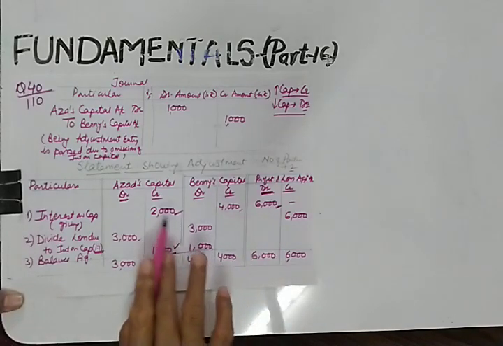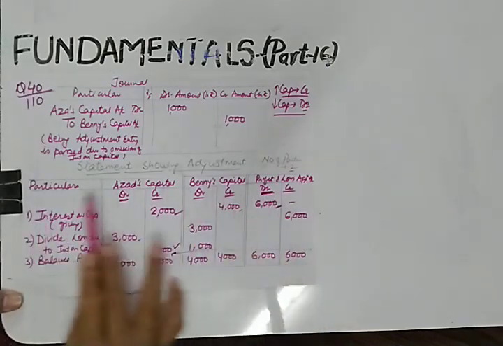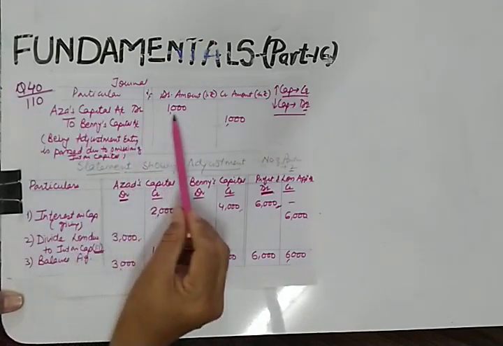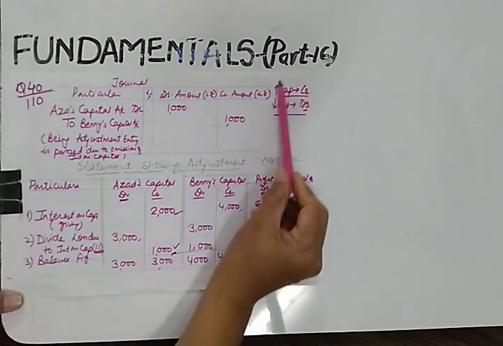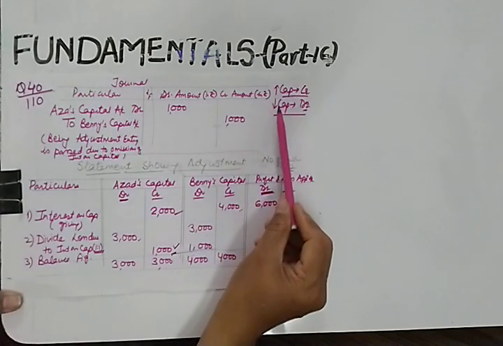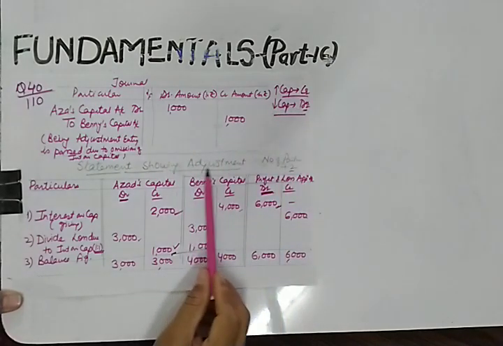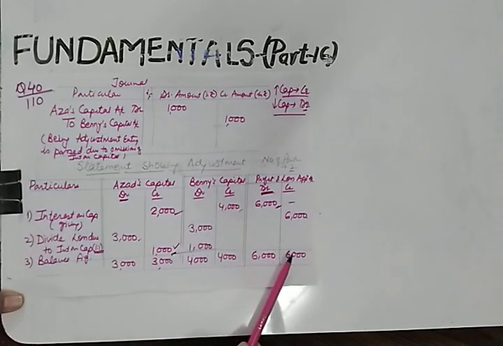You don't have to prepare the proper Azad's capital or Benny's capital; you will be preparing this in short form. So the final result will be, you will give debit to Azad and credit to Benny by applying this rule, because we have to increase Benny's capital and decrease Azad's capital. So I hope this first case of past adjustment is clear to you. Now you will not face any problem in dealing with past adjustment. This was a simple case.